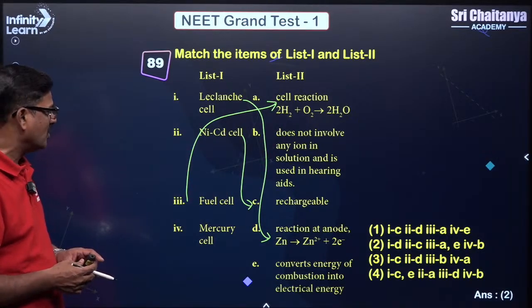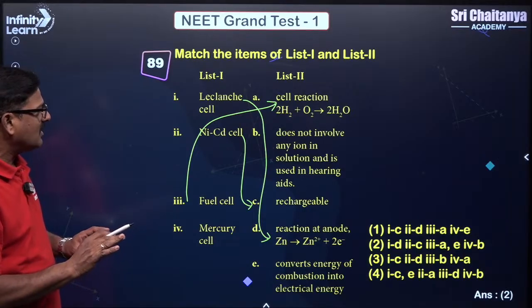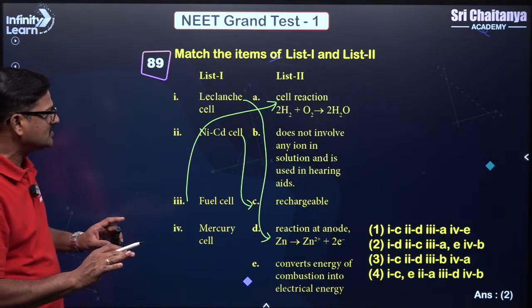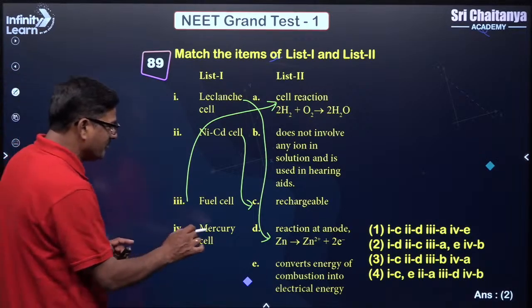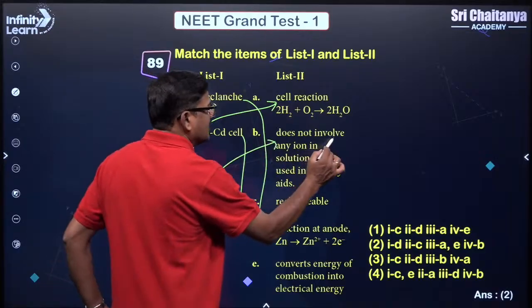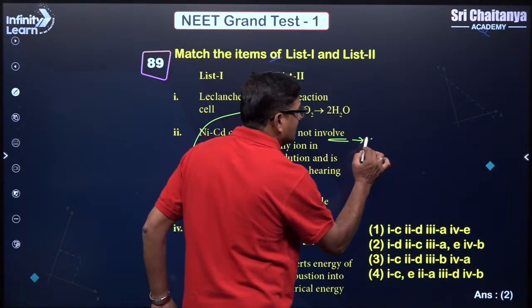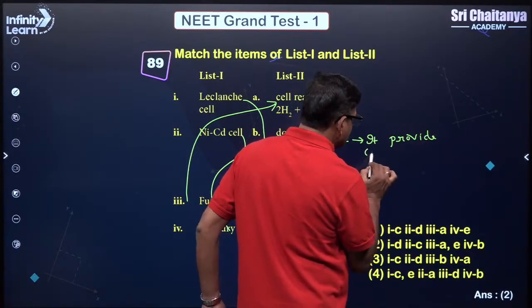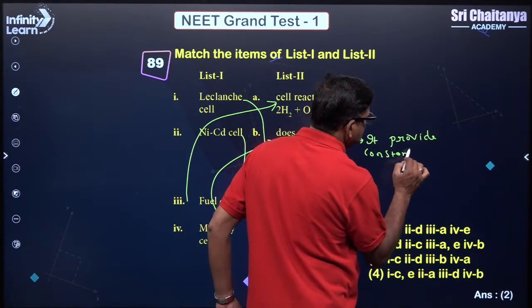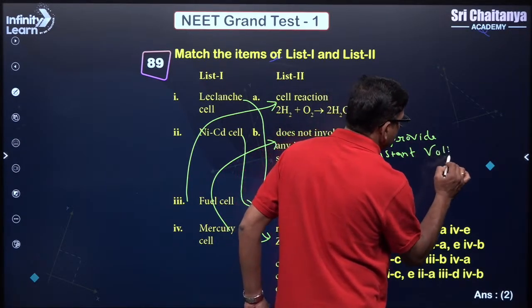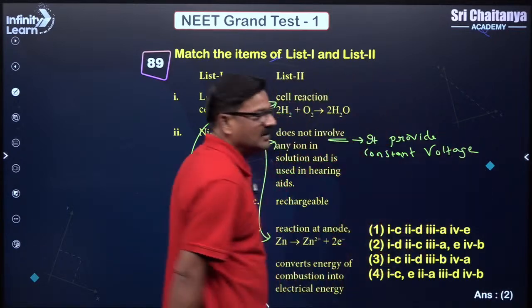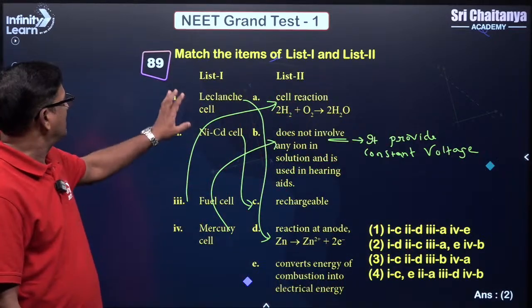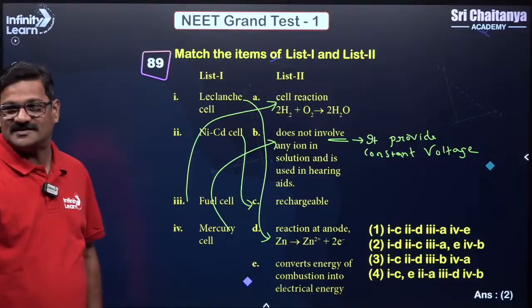H2 and O2 give rise to H2O. The mercury cell does not involve any solution and is used in hearing aids because it provides constant voltage. Okay, so this is about question 89. Option 2 is the correct answer.